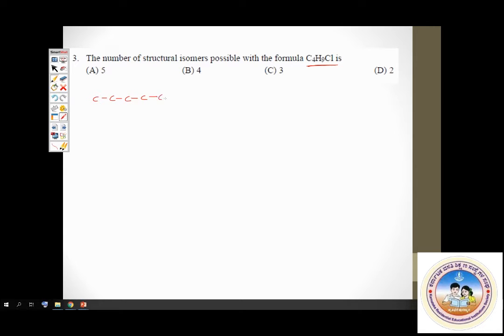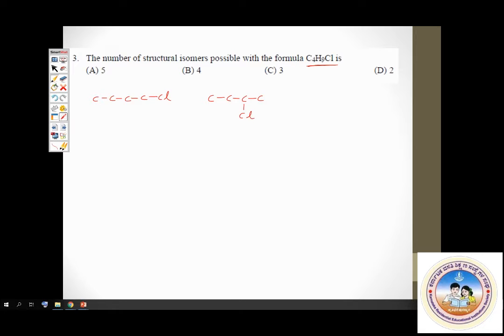Next, keep the same straight chain. See if there is any position isomer possible. I can shift the chlorine atom to the second carbon. I can place it on the second carbon. Now I got 2 chlorobutane. First one was 1 chlorobutane. Second one is 2 chlorobutane. The two are different.